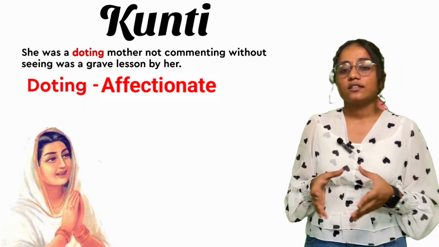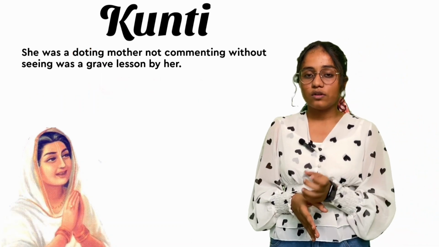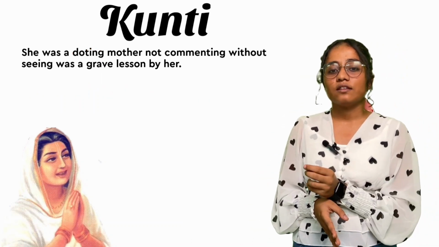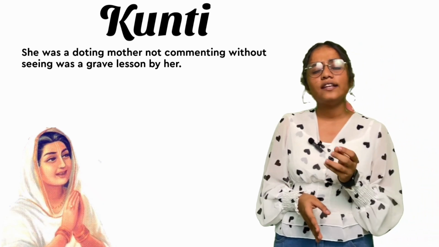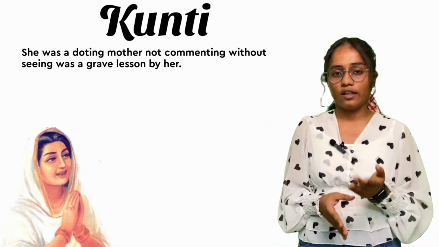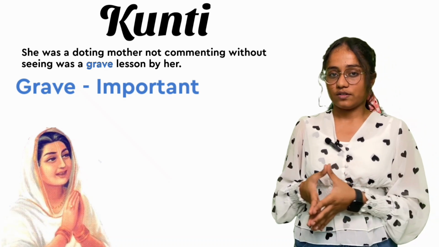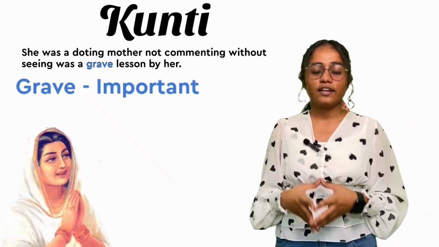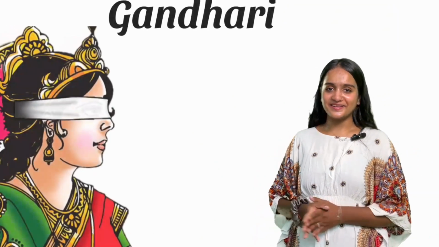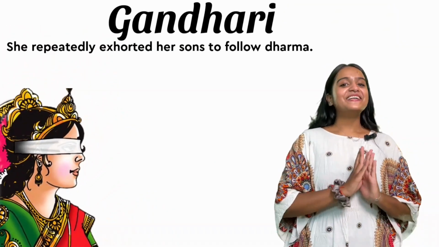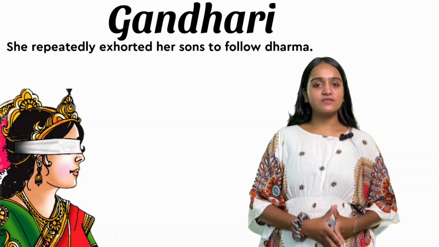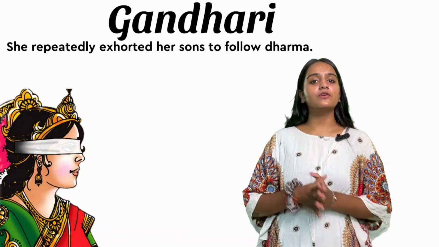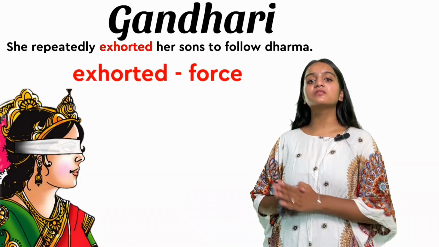So the other sentence is: not committing without seeing was the grave lesson by her. It means you can't say anything without seeing that thing. Grave means important. So now let's move to the next character, Gandhari. So let's see the sentence. She repeatedly exhorted her son to follow dharma. Exhorted means urged strongly.